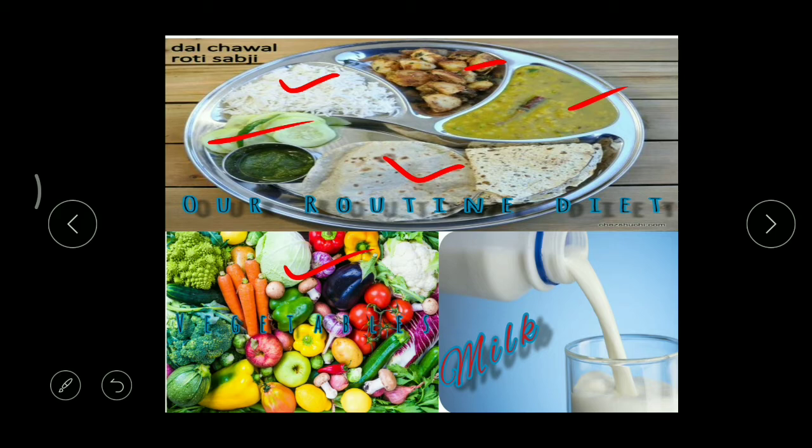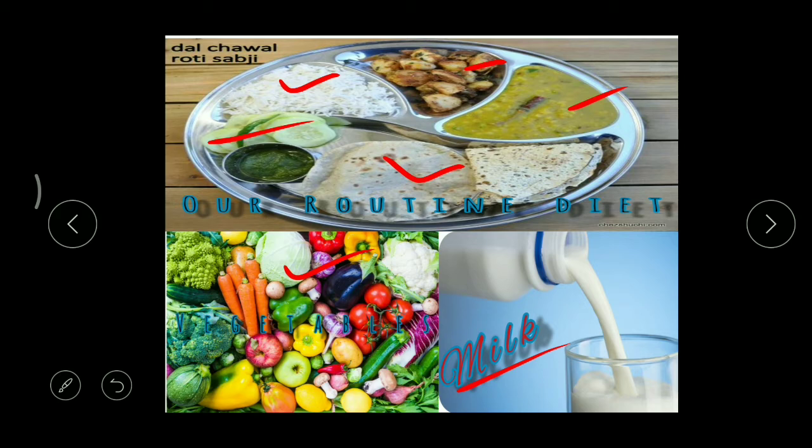And what is this? This is milk. The parents ask their children daily to take milk in the morning, that means before you come to school. Why? Because milk is a complete food. Complete food means whatever substances we need, carbohydrates, proteins, fats, all the components are present in milk naturally. Then meat and egg.